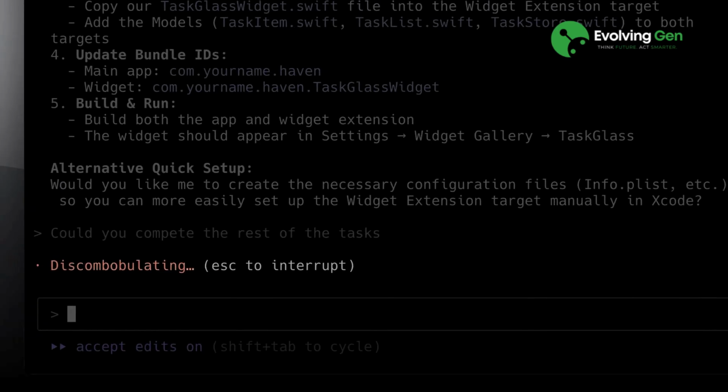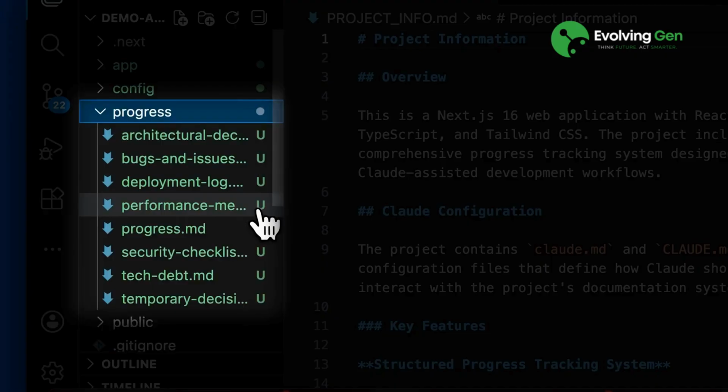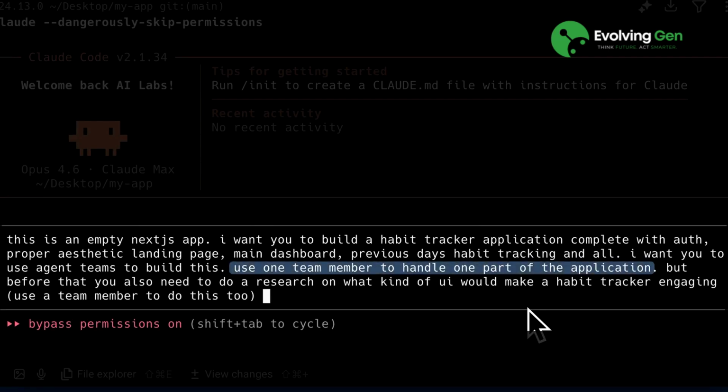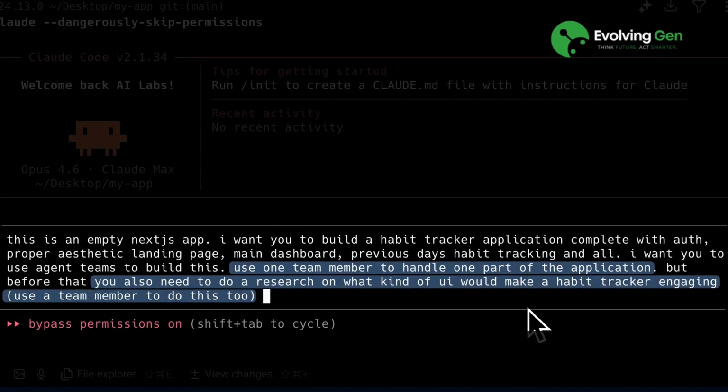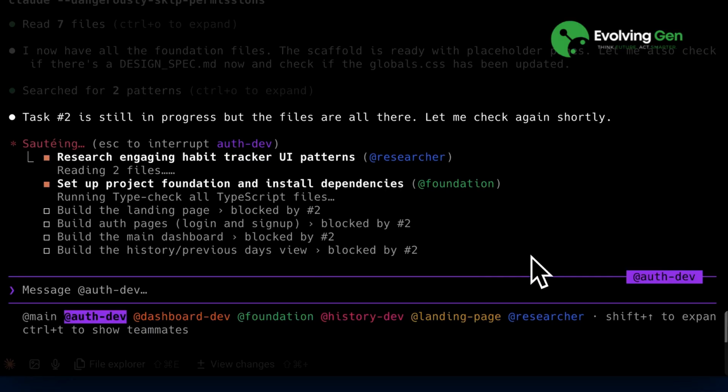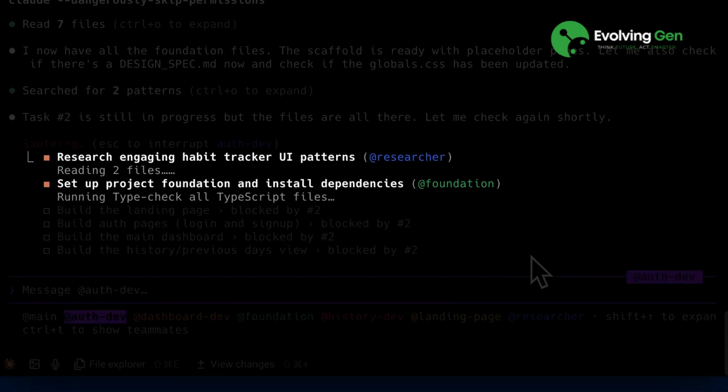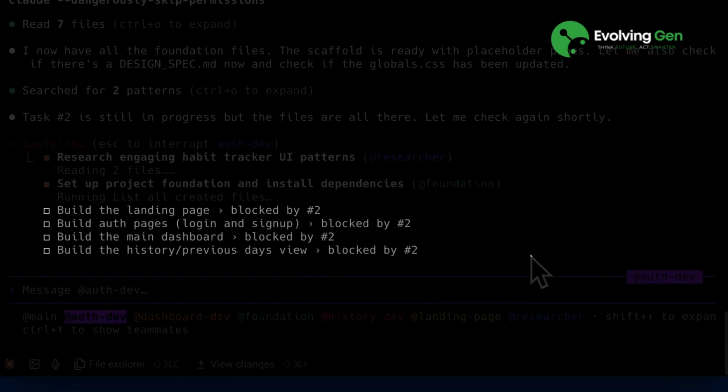This agent framework has changed how we work on long horizon tasks because with their abilities, agents don't have to rely on documenting their progress only. With agent teams, we can handle different aspects of an application in parallel and also have a member dedicated to handling research. When we gave Claude the prompt, it spawned 6 agents. 2 were working on research and laying the foundations, while the rest were for building the pages.